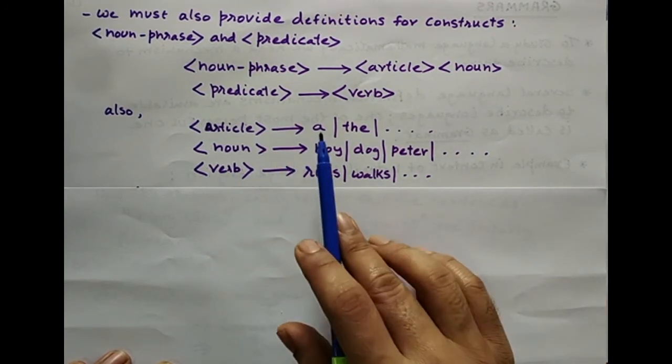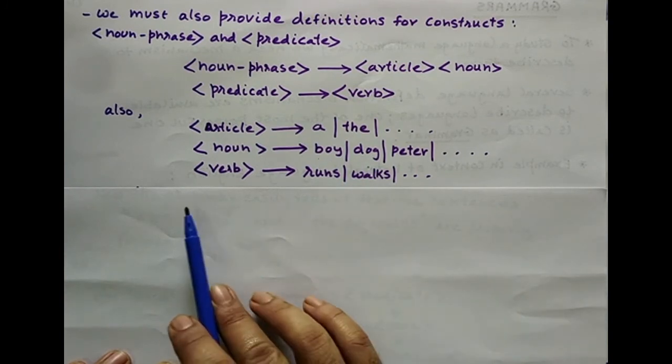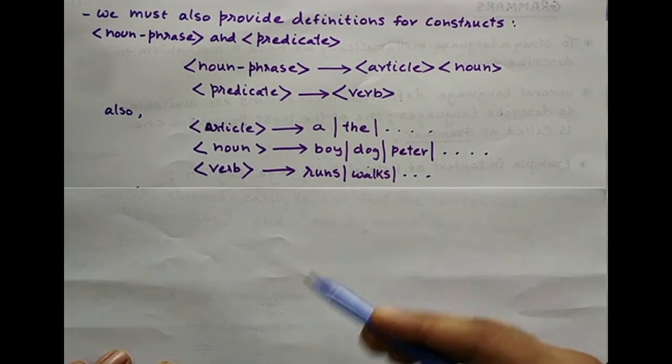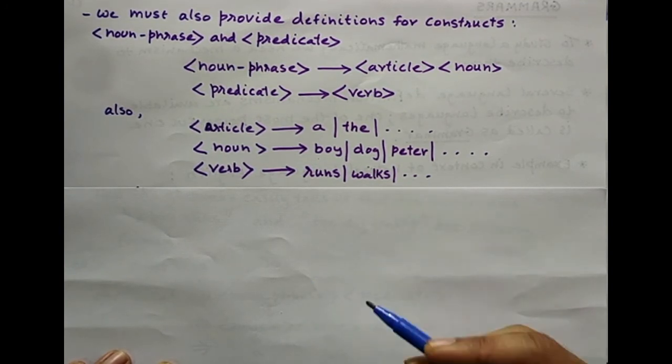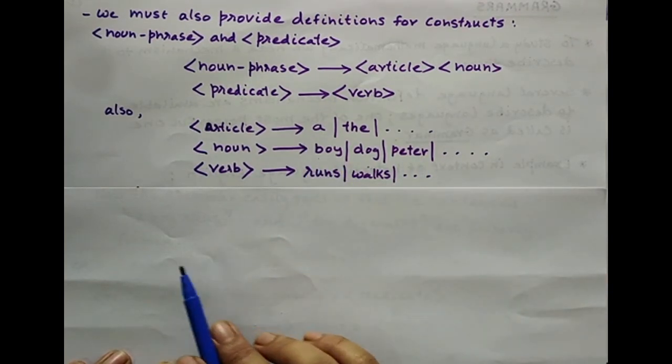Now, why have I taken only these? Why have I shown you only these? That is because I will be taking a sentence and I will tell you how English grammar finds out whether a given sentence is correct or wrong grammatically. So I have taken only those words which are there in my sentences.